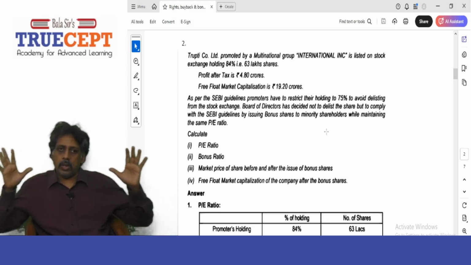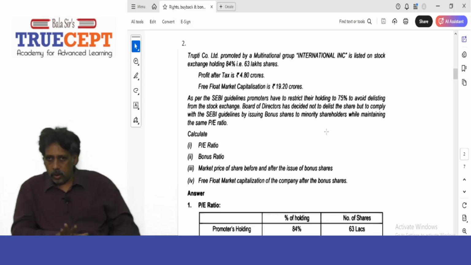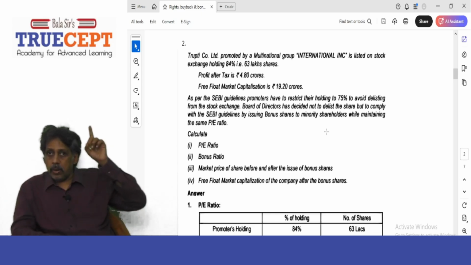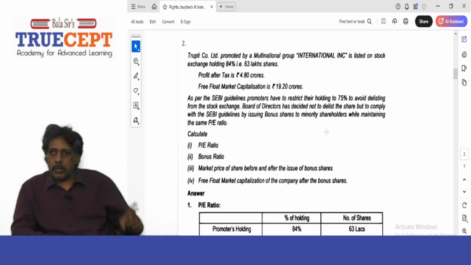Therefore, the total number of shares will become how much? 84 lakh shares in all. Got it? Yes, sir. And that will reduce what? The earnings per share. Suppose the same earnings, that is 4 crore 80 lakh, is the earnings available. Now what will happen to the EPS?